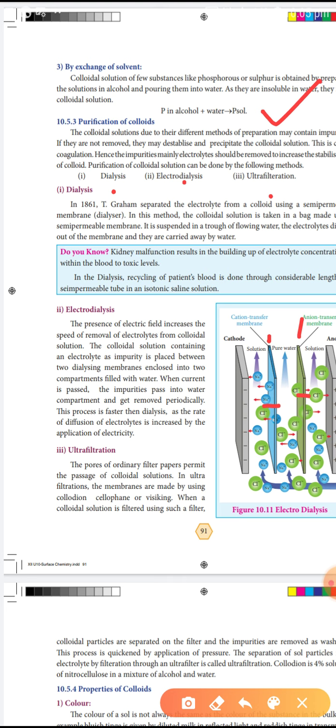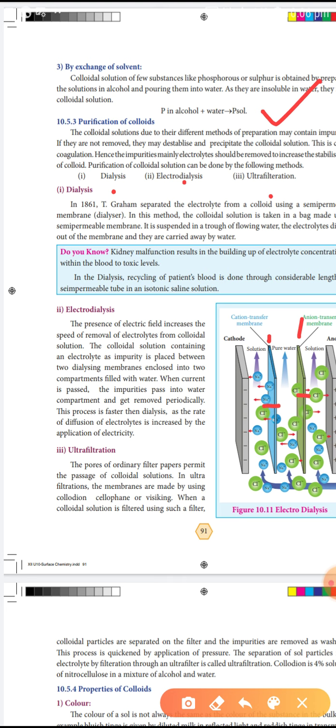When a colloidal solution is filtered using such a filter, the colloidal particles are separated on the filter and the impurities are removed by washing. This process is quickened by the application of pressure. We want to apply the pressure.